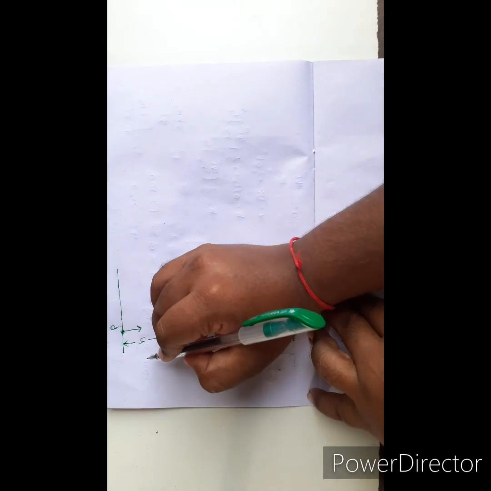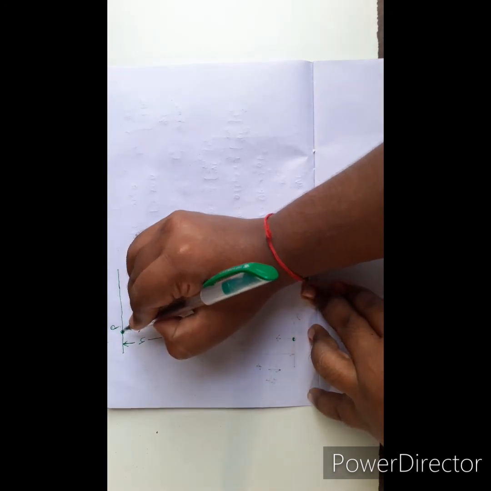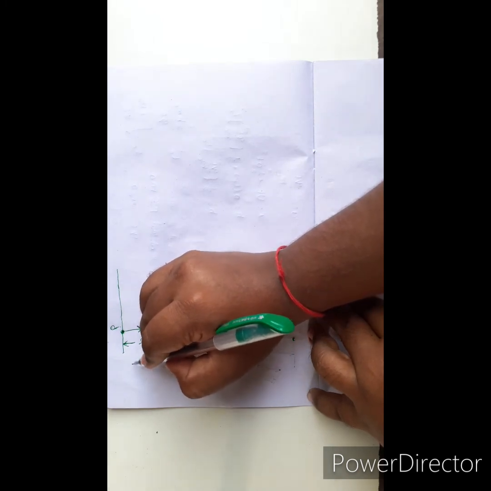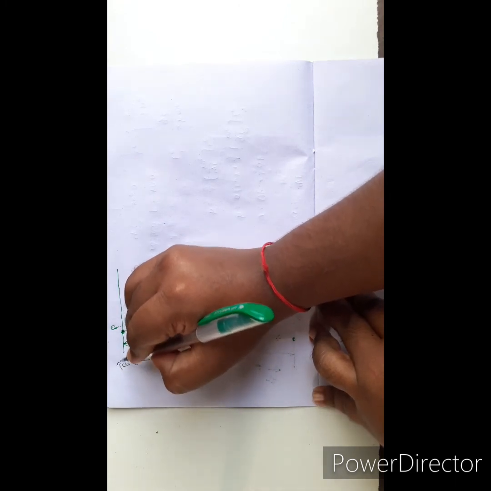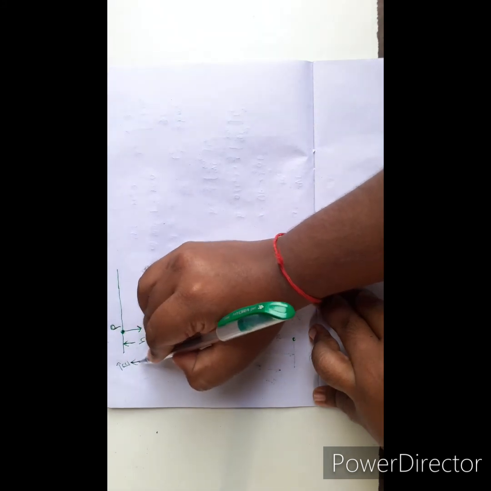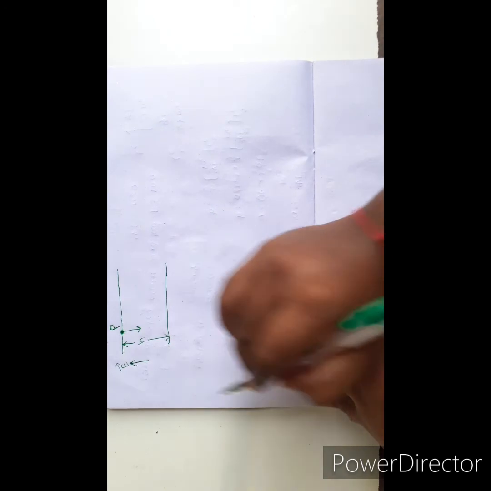The direction of the electric field is reversed. When the electron is there, its direction of motion is downward and the electric field is upward. The direction of the electric field is reversed. So in case of a proton, the electric field is in the downward direction, and in case of an electron, the electric field is in the upward direction.